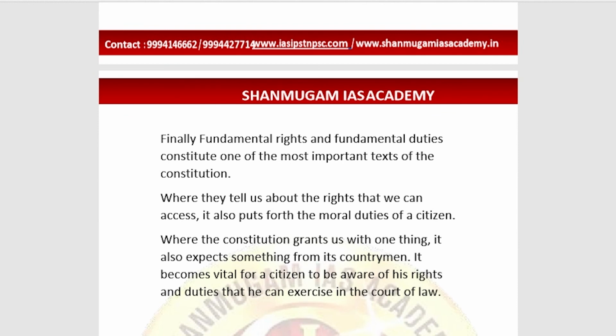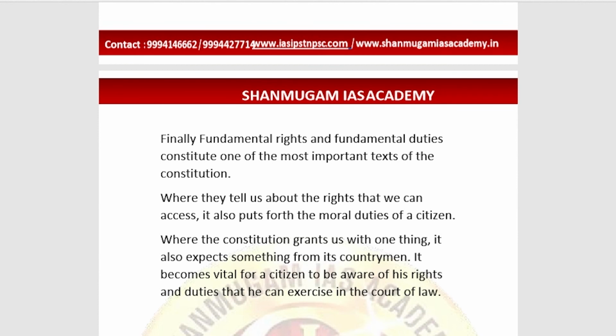And the Constitution grants us one thing. This is important. While ending an answer, this editorial also expects something from the countrymen. It becomes vital for a citizen of a country to be aware of his rights and duties that he can exercise in the court of law. So finally, what we are saying is that rights are legal, social and ethical principles of freedom that people are entitled to by a governing body, whereas duties are the responsibilities and obligations of an individual. This we need to understand exactly between the rights and the duties and the DPSPs too.